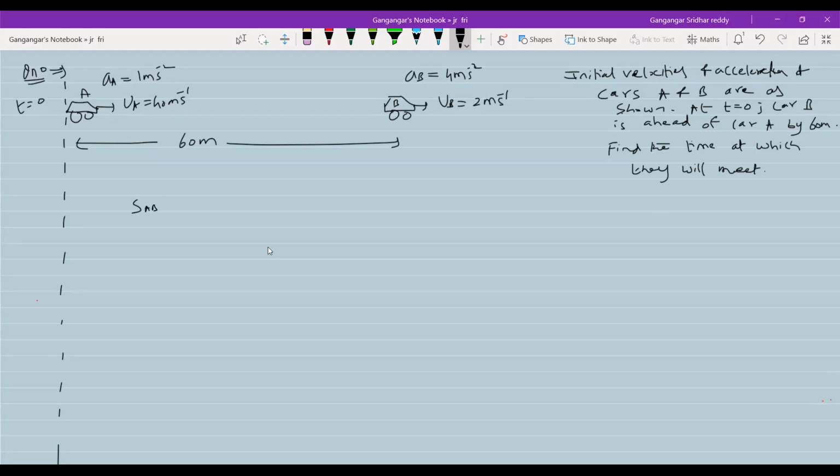I'll proceed like this. SAB final. So this should be 0. Initial separation. This will be at origin. This is ahead of this, plus 60. Initial velocity of car A plus 40. Anything directed towards right is positive.